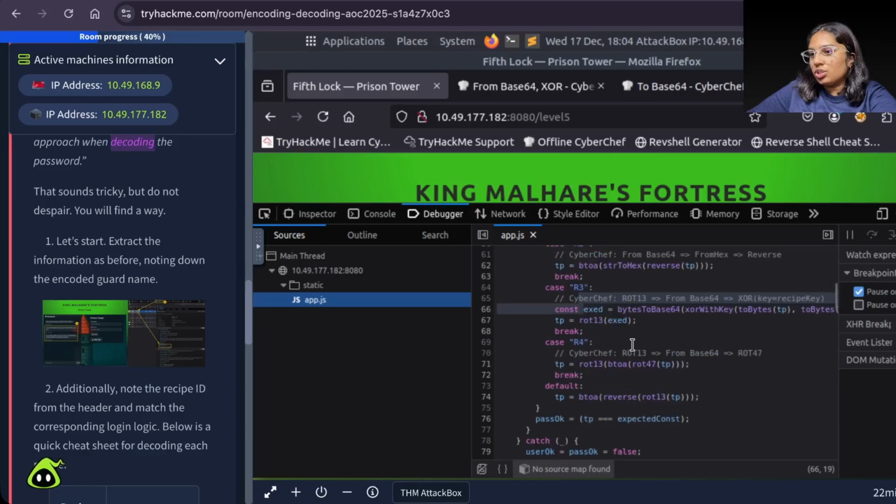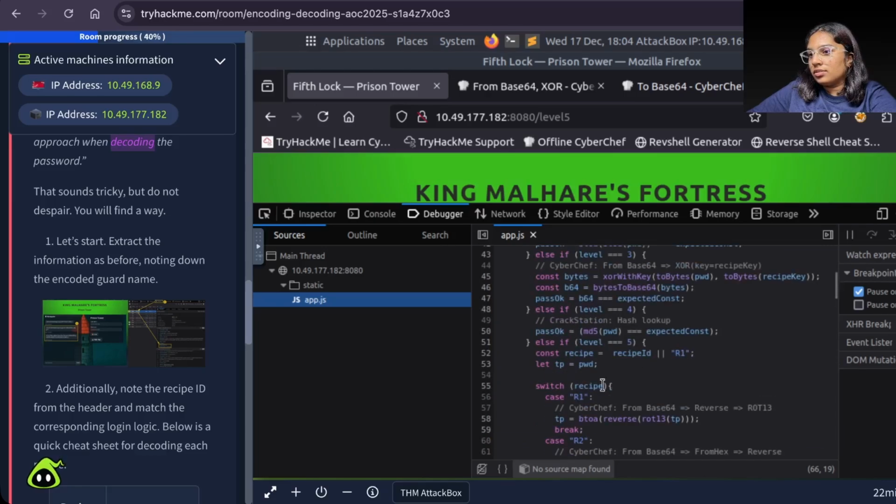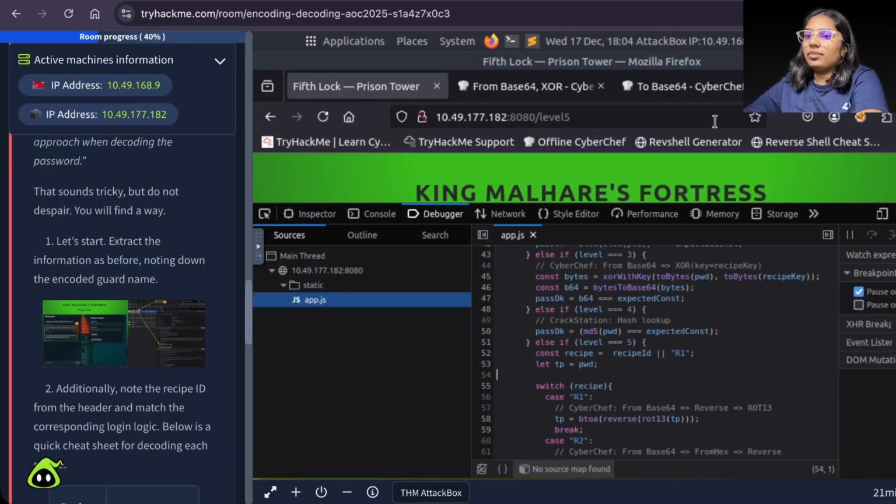It is a switch, and we have recipe ID R1, from base reverse rotate 1, 3. This is the recipe. Let TP equal the password. Switch recipe case R1, R2, R3, R4. There are 4 cases, and encode guard name we went for the username.